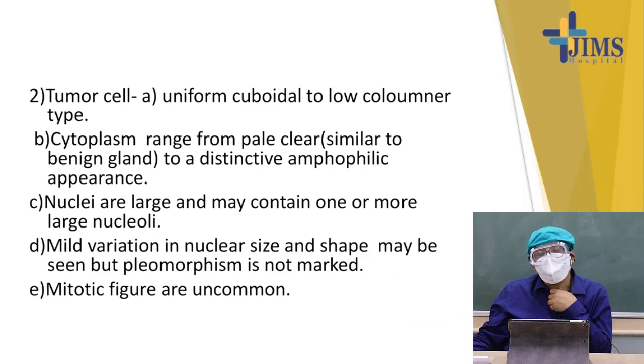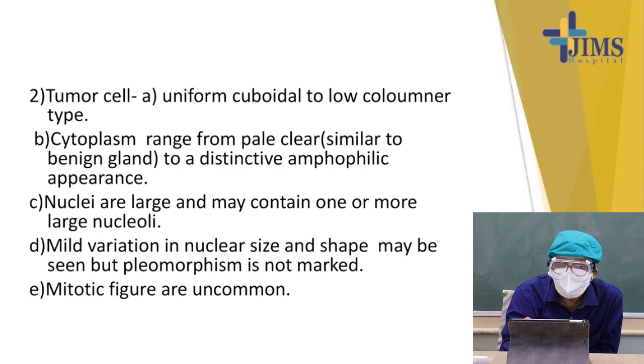Tumor cells are uniformly cuboidal to low columnar. Cytoplasm ranges from pale, clear, similar to the benign gland, to distinctly amphophilic. So, it is clear or amphophilic. These are very subjective. But the one thing that is not subjective is the absence of the basal cell layer.